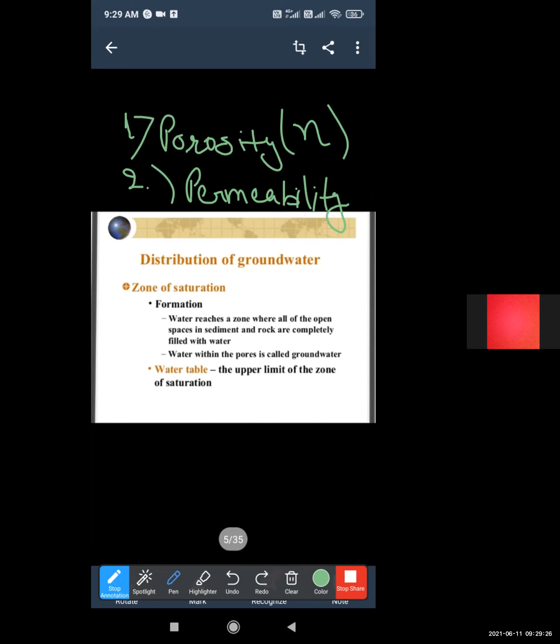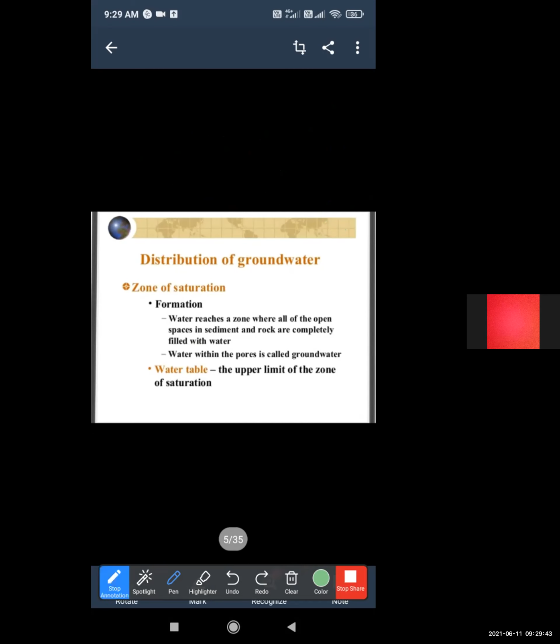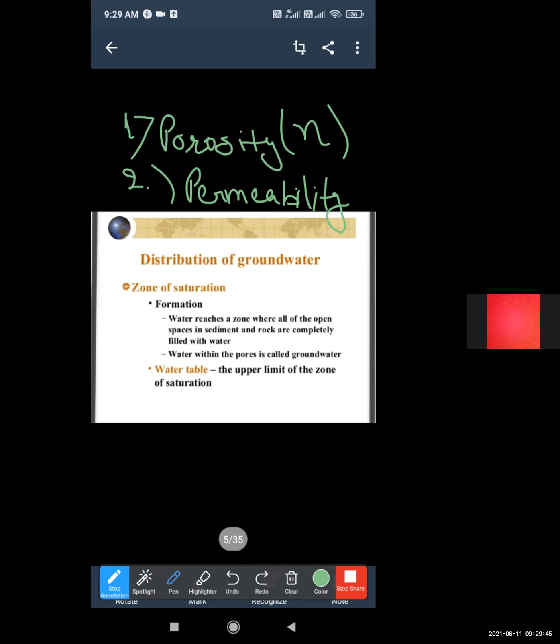Porosity is the measurement of interstices or voids present in rocks, in terms of voids present in soil strata or in rocks.